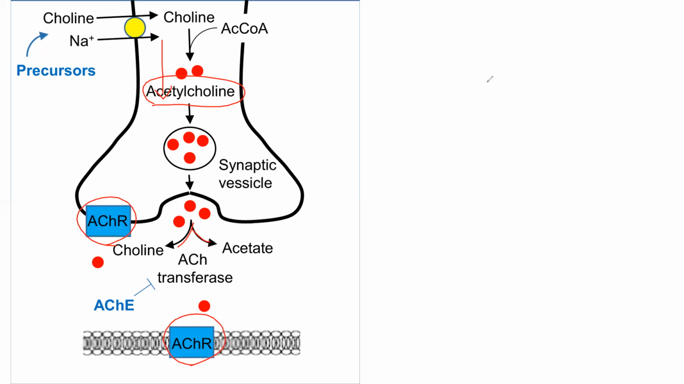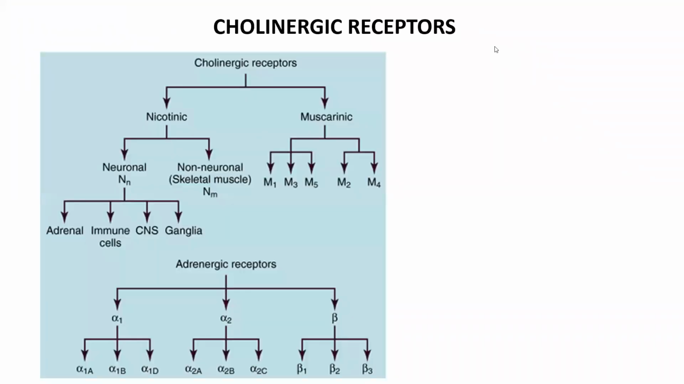After acting on acetylcholine receptors, it is degraded into choline and acetate. And this choline again enters into the nerve for the resynthesis of acetylcholine. This is the synthesis and action of acetylcholine, the neurotransmitter of the parasympathetic nervous system. And we'll talk about cholinergic receptors now.